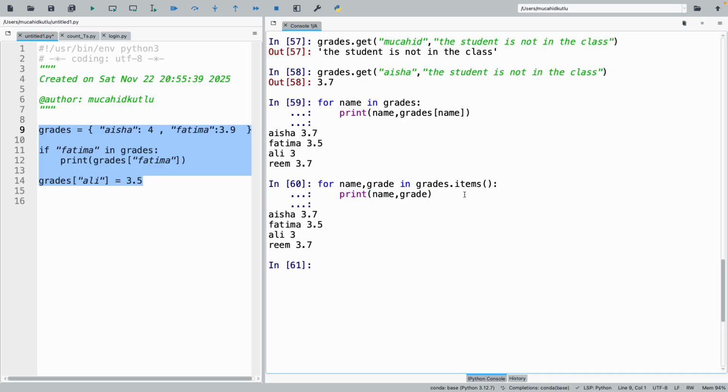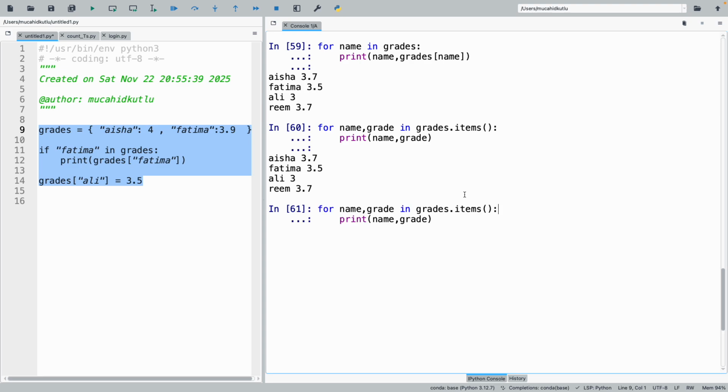So this code, and also this one, does exactly the same thing. One of them gives me only the keys. The other one gives me key value pairs. In one of them, I can use that key to get the value. The other one already provides me that value. So you can use either of those if you need it.